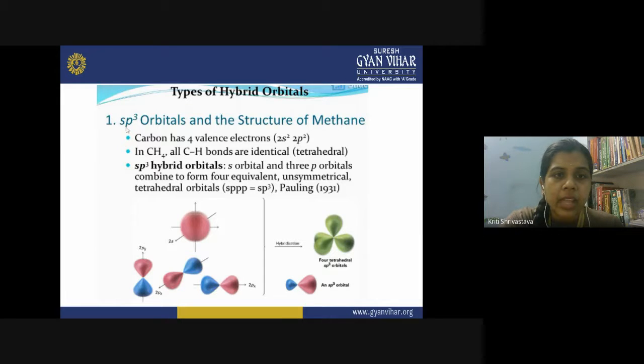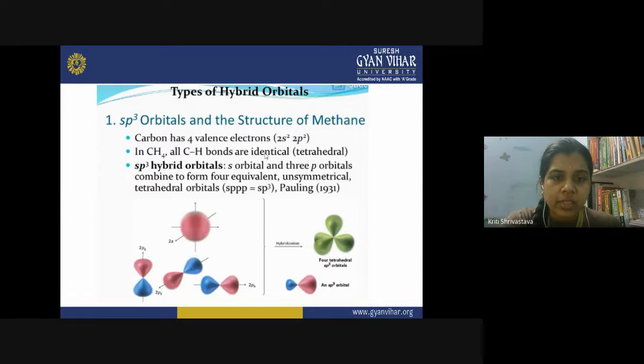In the sp3 hybrid orbital, we know that carbon has the electronic configuration 2s2 and 2p2. Here you must remember the electronic configuration. So carbon has electronic configuration 2s2, 2p2, which means 4 electrons are present. Now in CH4, the experimental observation is that all the CH bonds are identical and the molecule has a tetrahedral shape. So how will we explain this shape and the identical CH bonds in the methane molecule? There comes the concept of hybridization.